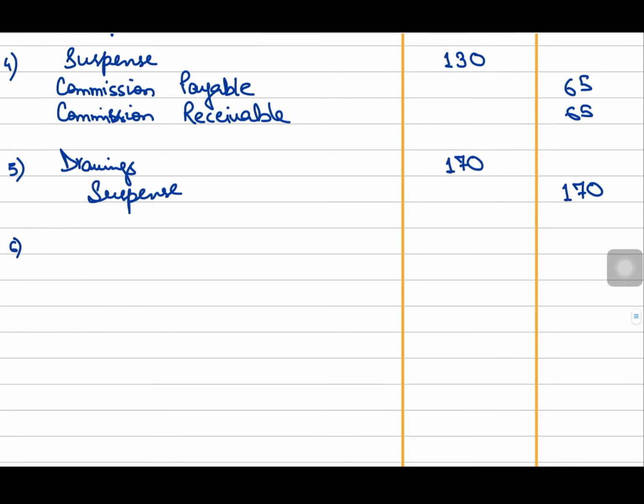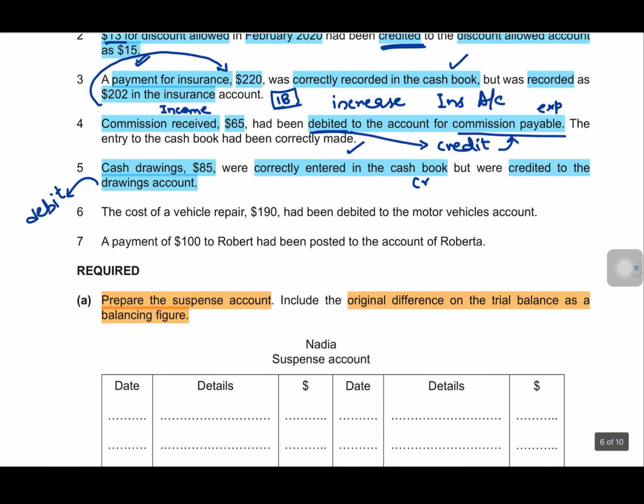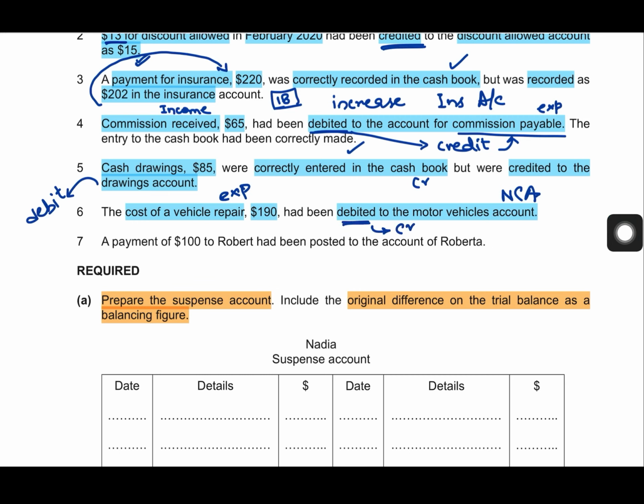Right, last two errors. Error number 6 says the cost of a vehicle repair, 190, had been debited to the motor vehicles account. So, motor vehicle repair is an expense. Instead of debiting the repairs expense account, we have debited the motor vehicles account, which is a non-current asset account. So, this is very easy. This account should not have been involved, right? We have debited it. So, this means that we now have to credit it in order to reverse the effect of the wrong entry from the wrong account.